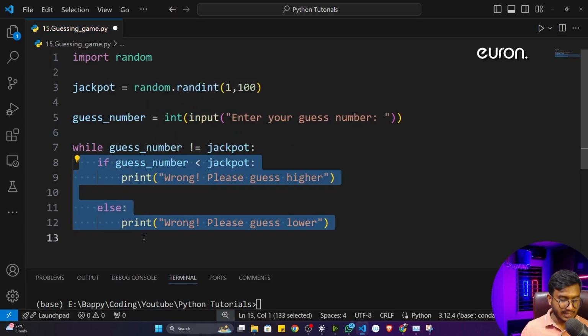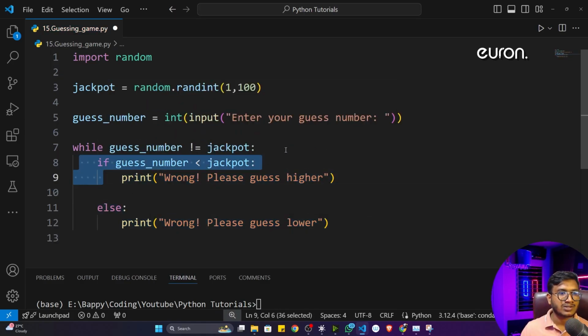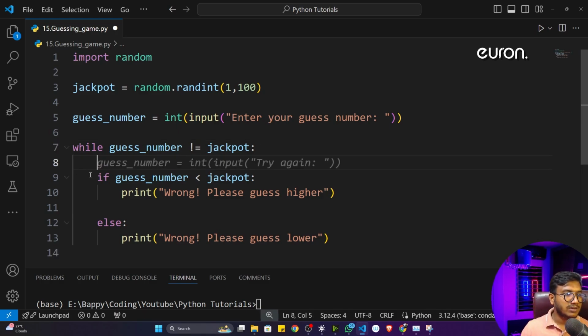You just press select and press the tab. That means it is inside the indentation right now. See, if I take the cursor here and if I press enter, you'll see that this particular if statement is inside my indentation. That means while indentation. That's why in Python this indentation is super important. You have to always take care of the indentation, right? Fine. So now this thing is done.